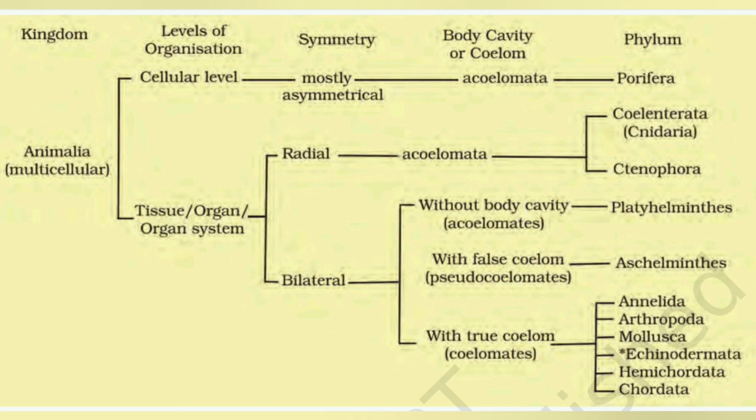Now we can see that there are total 4 phyla which are acoelomates, 1 phylum with pseudocoelomate and 6 phyla with coelomates. In the upcoming lectures, we are going to study all these 11 phyla from Porifera to Chordata in more detail. Till then, keep studying.